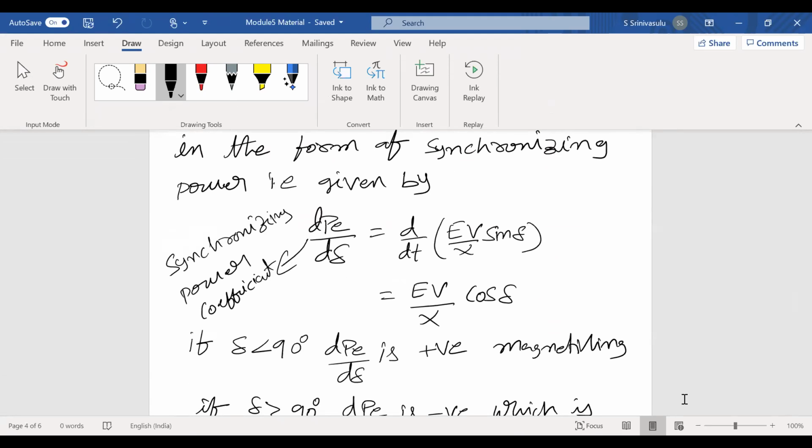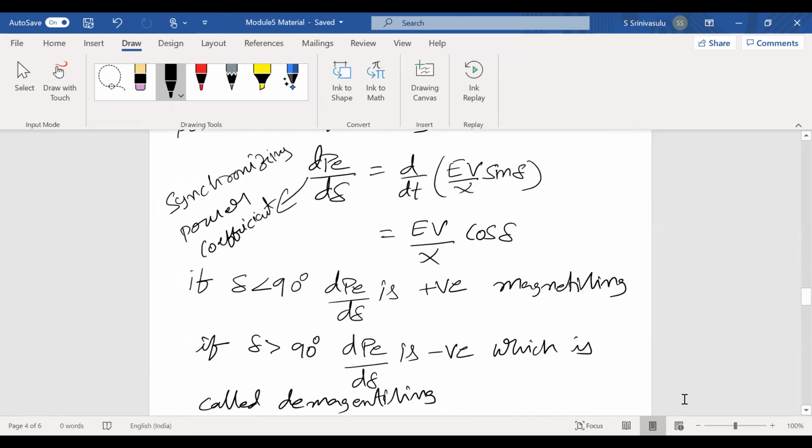When delta is greater than 90, what happens? The dP by d delta is negative. That means there is a demagnetizing effect between the rotor field and stator field. At that time, the system may go to the unstable region. That means when delta is less than 90 degrees, the system is stable. When delta is greater than 90, the system is unstable.